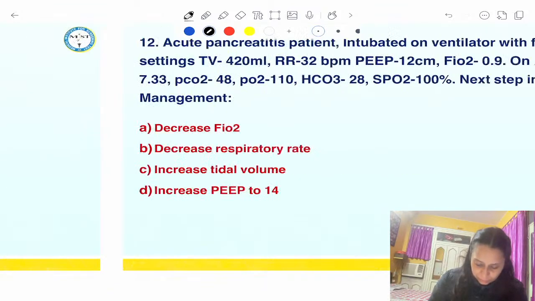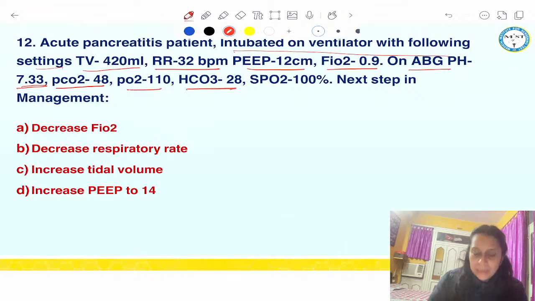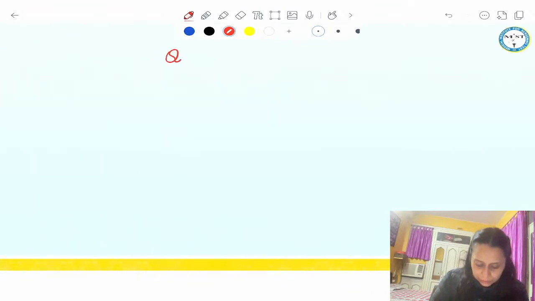Okay. Next question. Acute pancreatitis. Patient is intubated on ventilator with following setting. Tidal volume 420 ml. Respiratory rate 32 beats per minute. PEEP 12. FiO2 0.9. On ABG, pH is 7.33. PCO2 is 48. PO2 is 110. HCO3 is 28. And SPO2 is 100%. Next step in management.